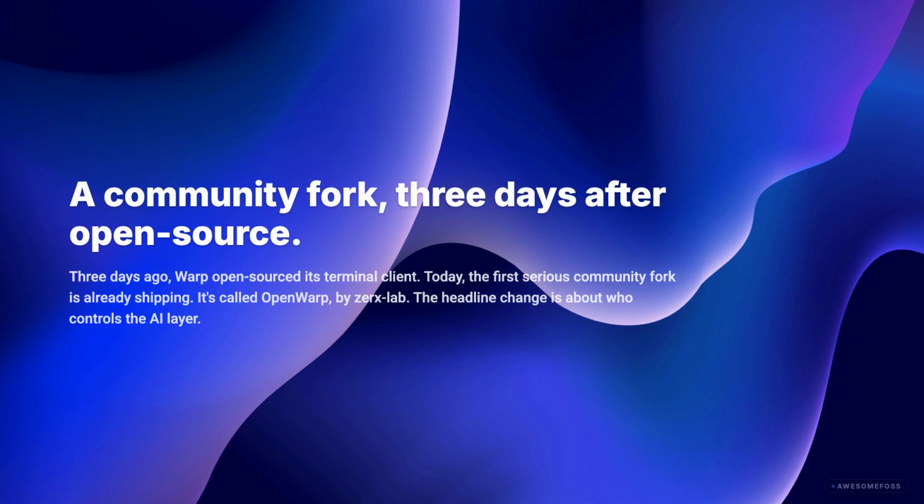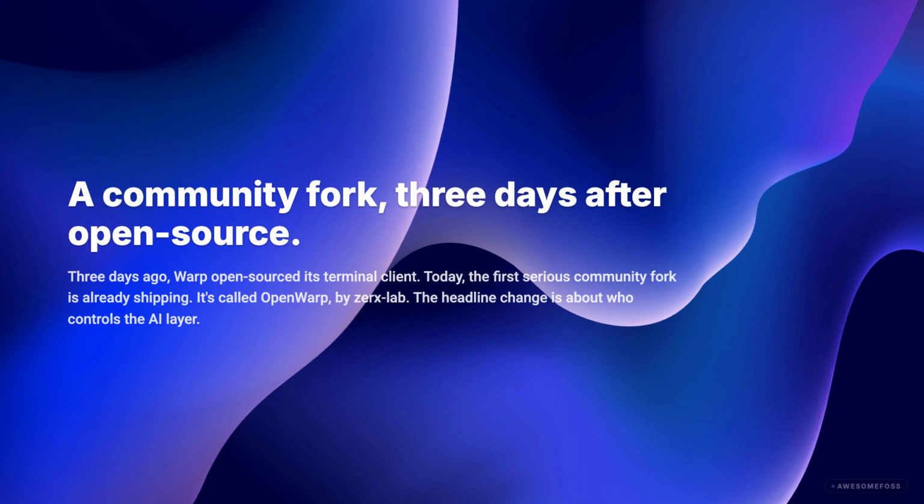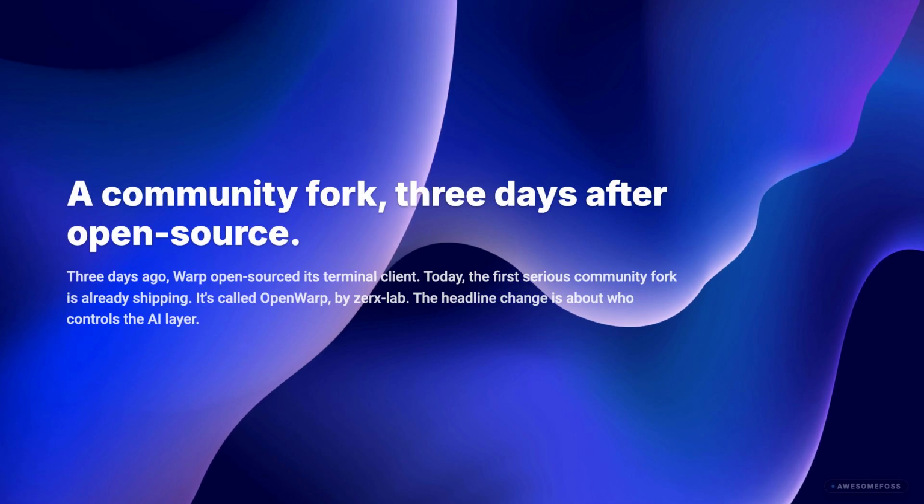3 days ago, Warp open-sourced its terminal client. Today, the first serious community fork is already shipping. It's called OpenWarp by zerx-lab. The headline change is about who controls the AI layer. Upstream Warp routes AI through Warp's Cloud Agent Gateway. Your prompts go to their servers, get assembled with their system prompt template, and call out to OpenAI by default.